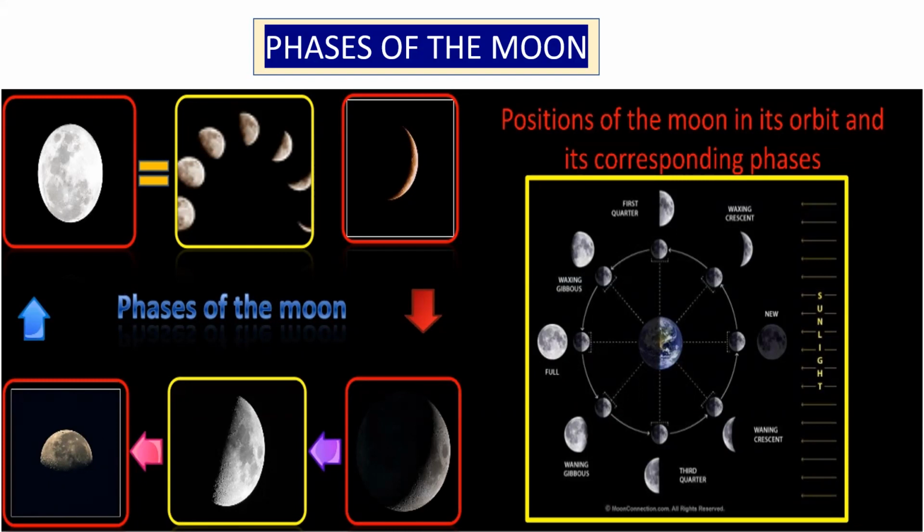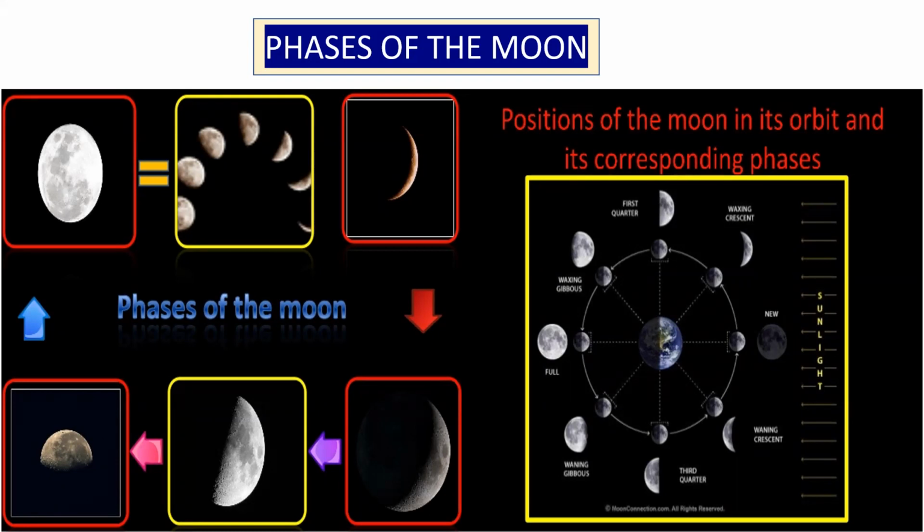After 15 days from the new moon, we can see the whole bright disk of the moon in the night sky. So there is also one day in a month when the moon is visible as a round ball of light in the sky. The day on which the whole bright disk of the moon is visible to us from the surface of the earth is called the full moon day. We also know this full moon day as Purnima.